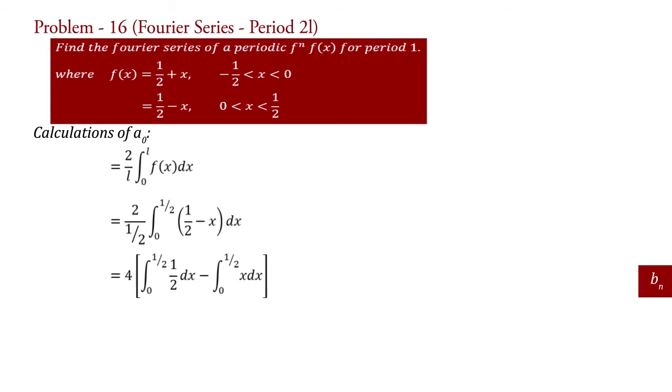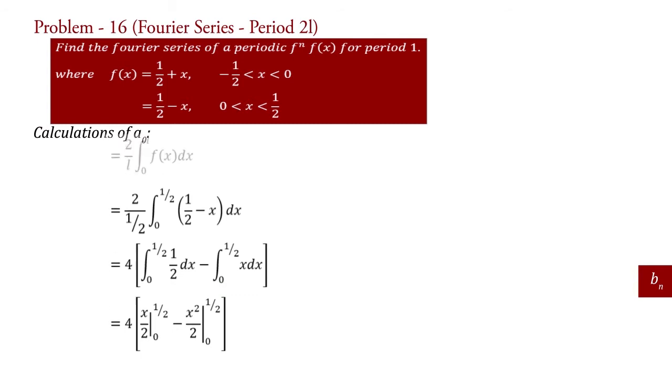By integrating, a0 equal to 4 into here integration of 1 half dx, that is x by 2 limit 0 to 1 half, minus integration of x, that is x square by 2 limit 0 to 1 half.